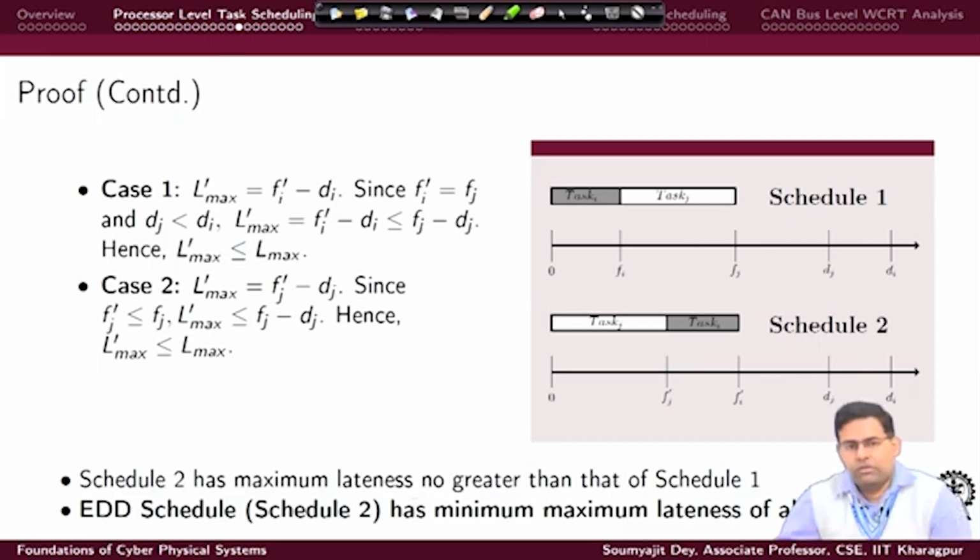That has been our entire hypothesis. So, we can say that the EDD schedule, that is schedule 2, has the minimum value of maximum lateness of all schedules, because in a two task system you just have two possibilities. This is a simple proof, but as you can see there are some cases and arguments to be made here, and we are able to show why EDD works.